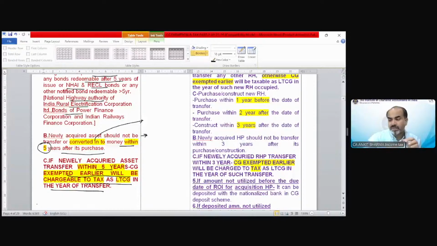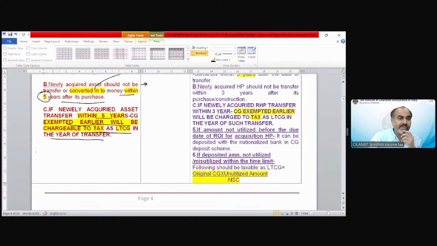You can see section 54EC does not have point number 5 and 6 as other sections have, because the time period is investment for only 6 months. So within the period of ROI, you need to invest in the bonds, etc. If you invested up to 6 months from the date of transfer, you can claim the exemption. And if you are not able to invest up to 6 months from the date of transfer, you cannot claim the exemption. Clear?